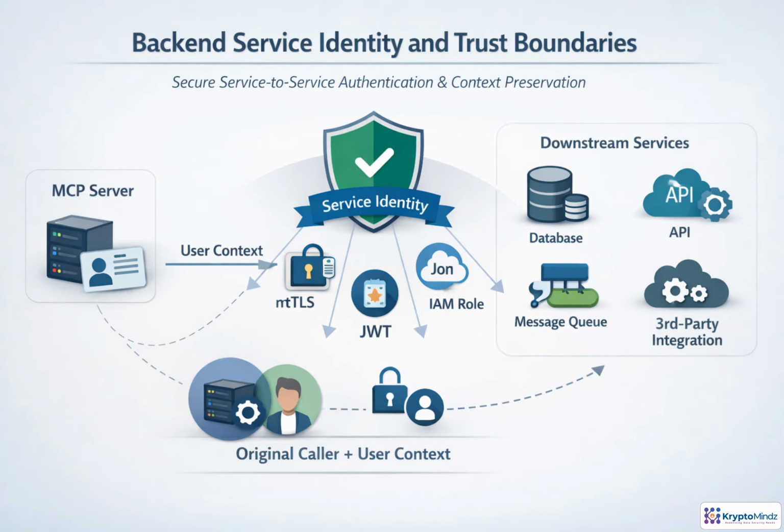When an MCP server calls a database, queue, API, or third-party service, it crosses a new trust boundary. That downstream call needs its own service identity, not a reused user token. The service can prove itself with mTLS, workload identity, signed JWTs, IAM roles, or short-lived credentials. At the same time, do not drop the original caller context. Downstream systems often need both facts: which backend component made the request, and which user or session triggered it. That preserves provenance, supports authorization, and makes auditing meaningful.